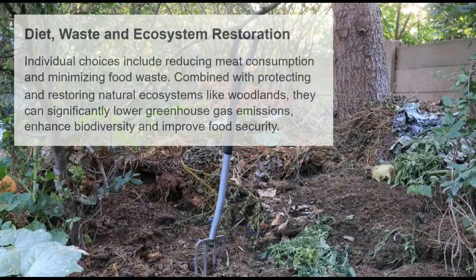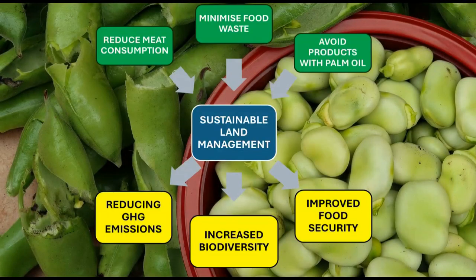Diet, waste, and ecosystem restoration. Individual choices include reducing meat consumption and minimizing food waste. Combined with protecting and restoring natural ecosystems like woodlands, they can significantly lower greenhouse gas emissions, enhance biodiversity, and improve food security. This diagram shows how 3 key changes in our personal behavior can reduce deforestation and the degradation of soils and woodlands, and deliver benefits for the climate, biodiversity, and food security.